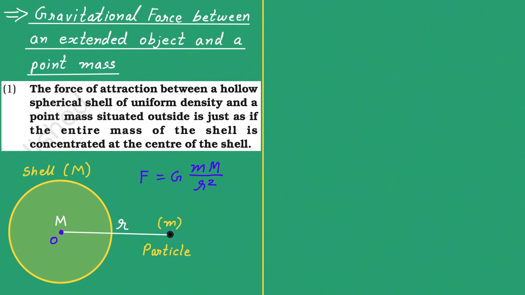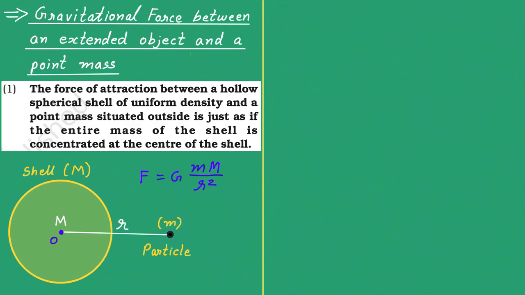Alright. Now let me explain why this is happening so. See, this shell can be considered as if it is made out of many tiny particles, right? All of these tiny particles will be having some mass, and due to their mass, all of these particles will apply gravitational force on this particle of small m mass, and all the forces will be somewhat like this, right?